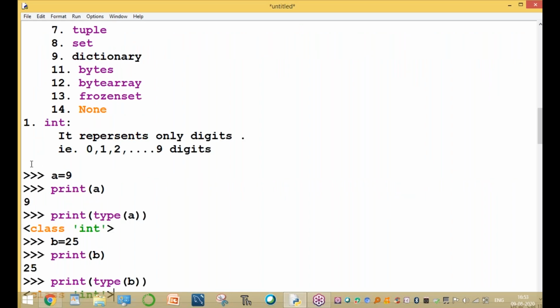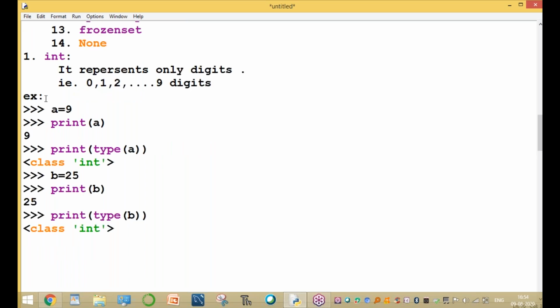Sir, what is integer, sir? Integer represents only digits, with 0 to 9 numbers only. A is a number, any value, not only 9. You can use any value: 9, 10, 100, 25, 35, 77, 88, 105, any digit.